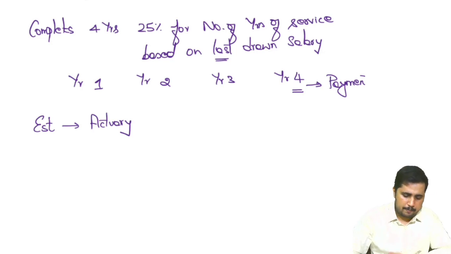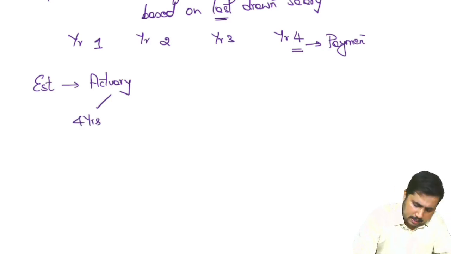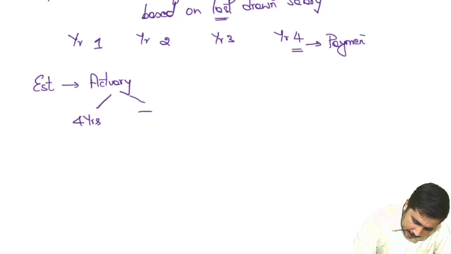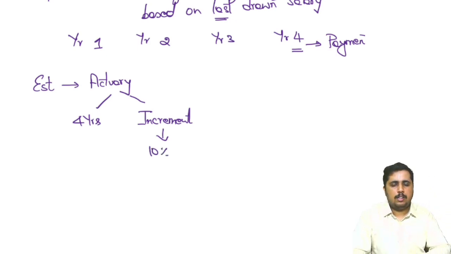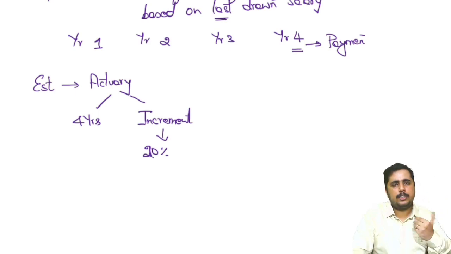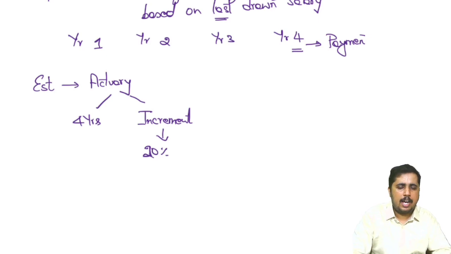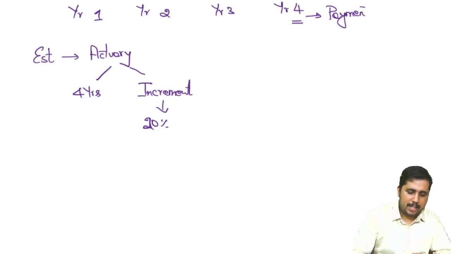Okay. Now let's say the actuary said he will work for 4 years. We know this fact. And the actuary said give a yearly increment of 10%. Okay, give 10%, or let's say 20%. Inflation is more, so let's assume 20%. Give 20% increment every year, and he will work for 4 years. This is what they have told us. Now, based on this, can we calculate the last drawn salary?